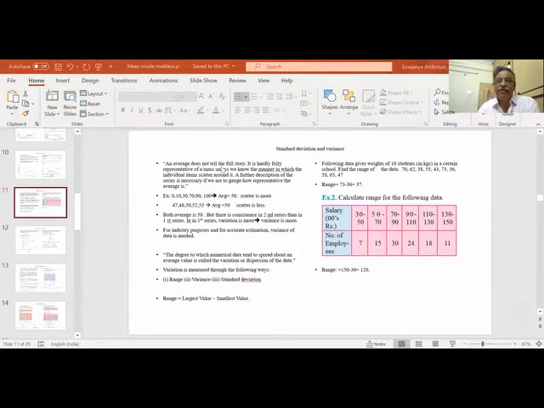See, an average does not tell the full story. It is not giving a full representation of the manner in which the data is scattering around the average. Scattering means range. A further description is necessary. Same example I said, this is average 50, this is average 50. Here scattering is less because they are all nearer to 50, 47 to 53.